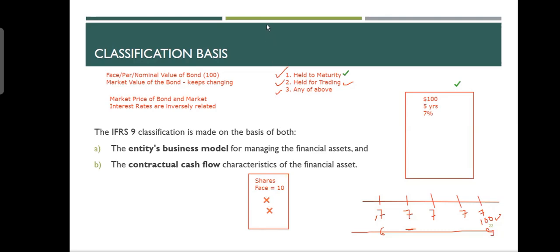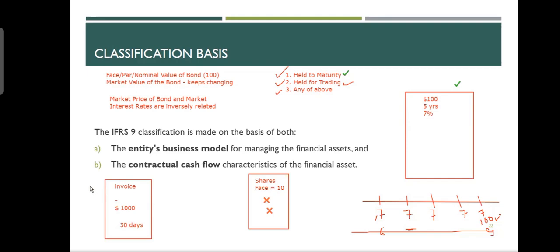If you talk about an invoice, you've got an invoice which you have issued to your customer. The invoice value is $1,000. Your customer must give you $1,000, and it is in 30 days because your payment terms are 30 days. What do you do with this invoice? You keep the invoice until it matures. You cannot do anything before that. So business model is, are you keeping it for maturity?